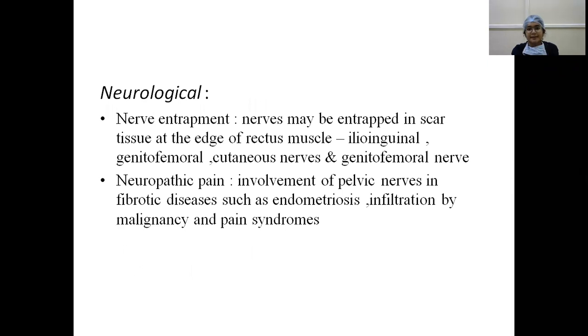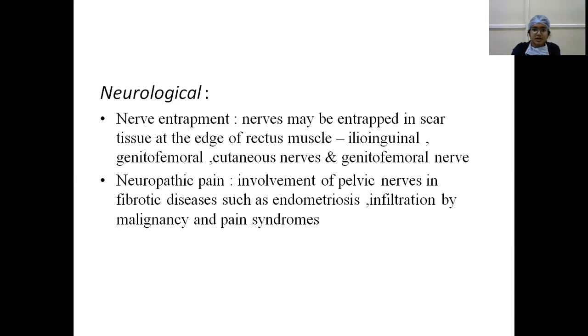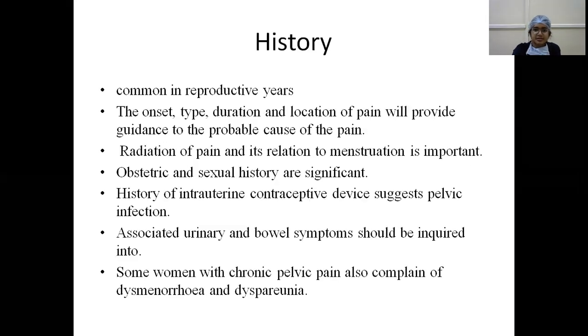In nerve entrapment, nerves may be entrapped in the scar tissue or edge of the rectus muscle. That is, the ilioinguinal nerve or genitofemoral nerve, cutaneous nerves may be entrapped. And in neuropathic pain, there is involvement of the pelvic nerves in fibrotic diseases such as endometriosis and infiltration by malignancy, and in pain syndromes, neuropathic pain might be present.